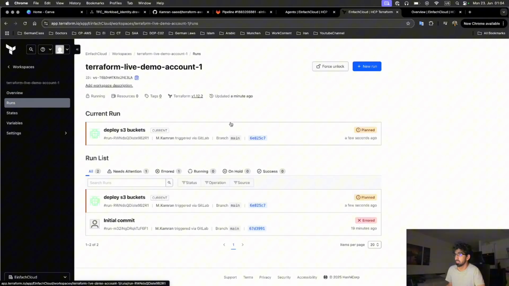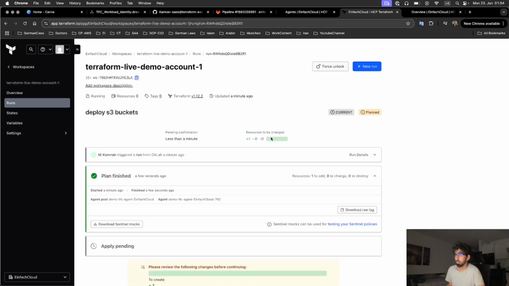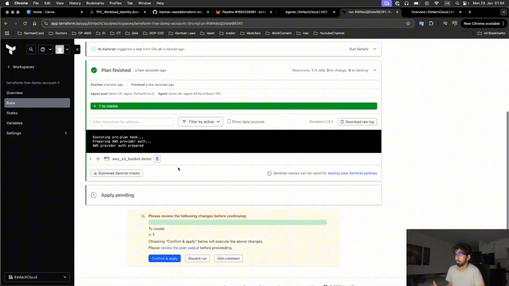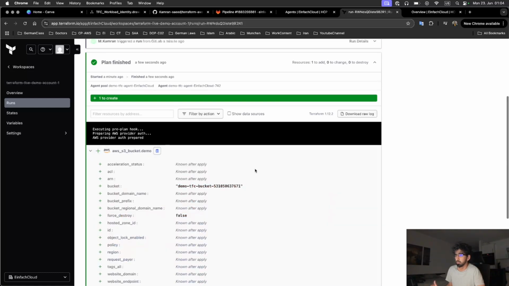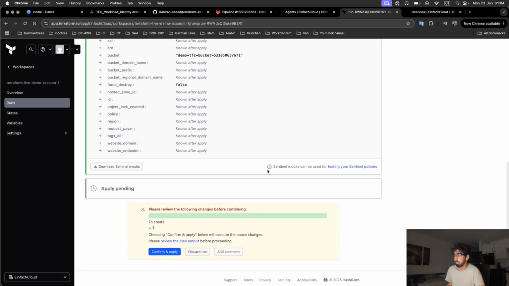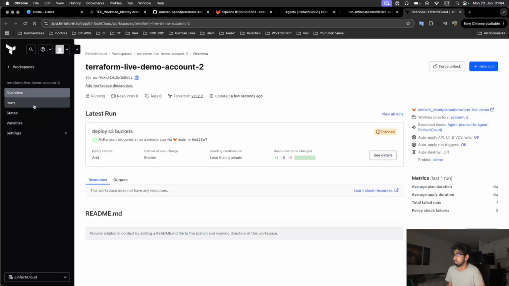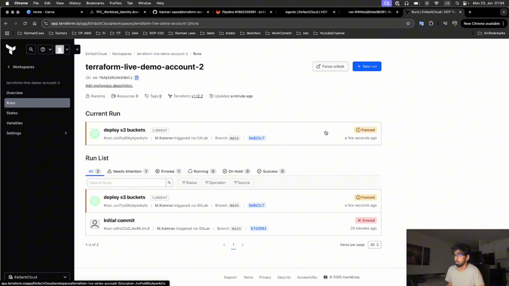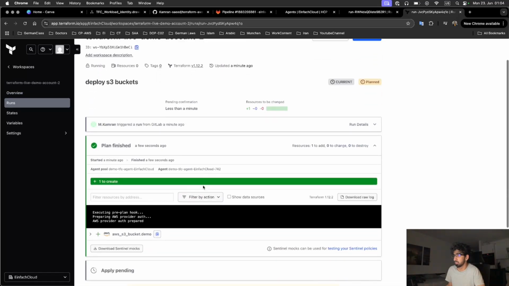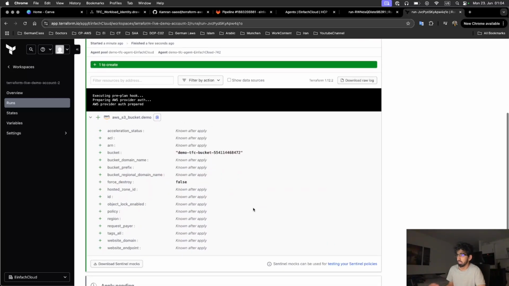I go to the runs navigation and I can see here my latest or current run. If I click on this, I can see what this workspace is going to deploy. So it is going to deploy this demo bucket in our account 1, which is this account ID. And if I open this second workspace, it also has this current run, and if I see, it is also going to deploy one bucket in the account 2.